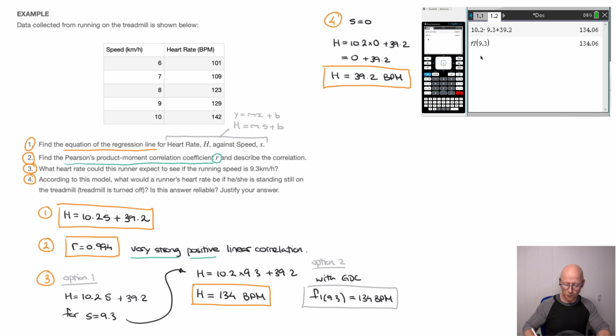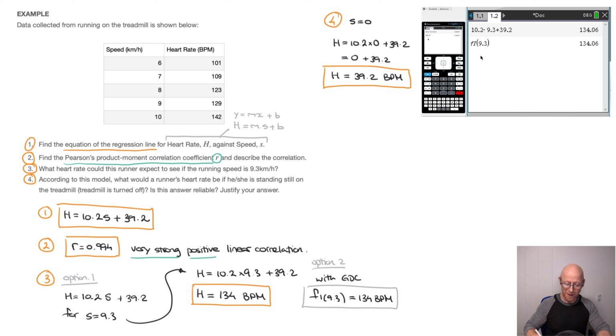But is this result reliable? Well, first of all, in case you don't know, a heart rate of 39.2 beats per minute at rest, or standing still, is very low. Indeed, to the best of my knowledge, this type of heart rate at rest is likely to be reached by highly performant athletes. But whether the runner is here or not, the fact is this result is not reliable due to the fact that when we use this regression line's equation for an s value of 0, we are extrapolating. And extrapolating is not reliable.